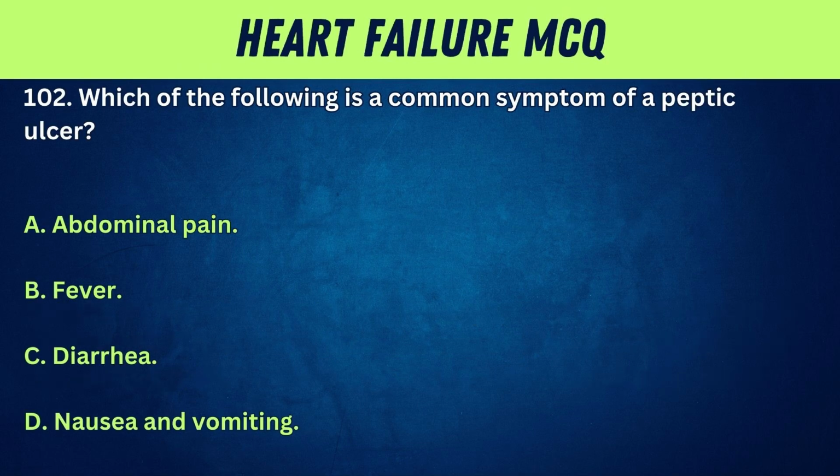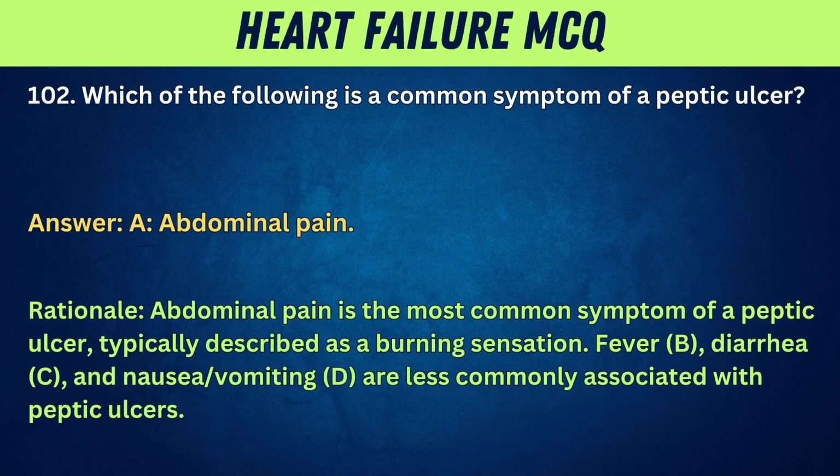102. Which of the following is a common symptom of a peptic ulcer? A. Abdominal pain. B. Fever. C. Diarrhea. D. Nausea and vomiting. Answer: A. Abdominal pain. Rationale: abdominal pain is the most common symptom of a peptic ulcer, typically described as a burning sensation. Fever, B, diarrhea, C, and nausea/vomiting, D, are less commonly associated with peptic ulcers.